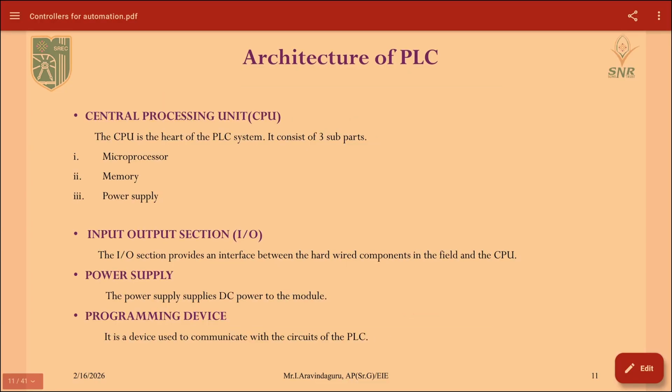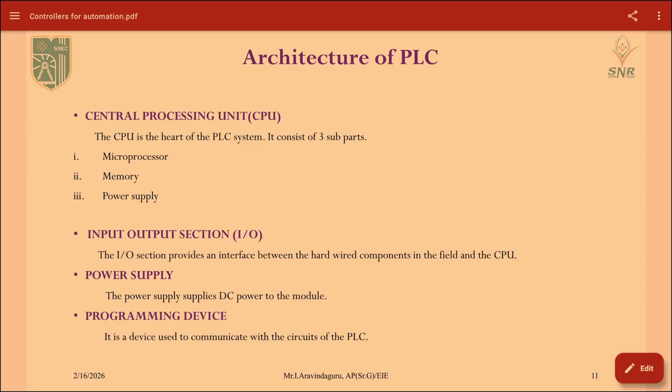Then we will see about the CPU. The CPU consists of three subparts. First one is the microprocessor, which is used for processing purposes. Next one is memory for storage devices and temporary memory actions, and then the power supply for the whole power.